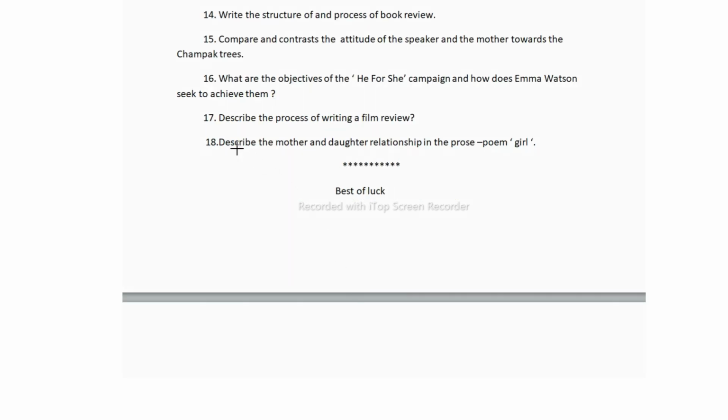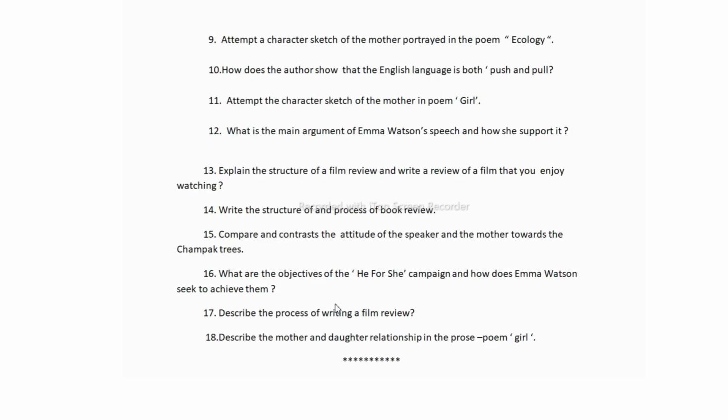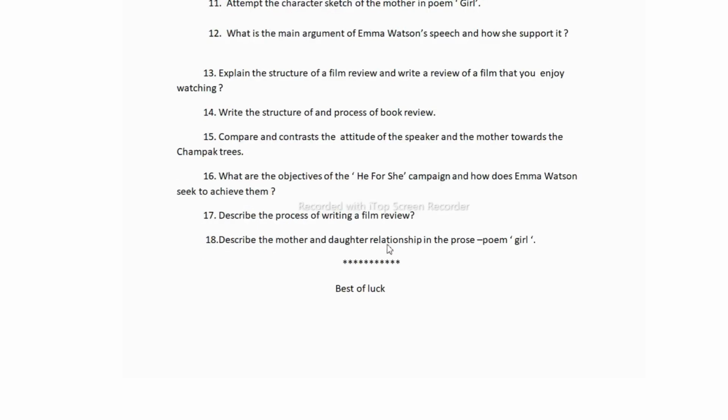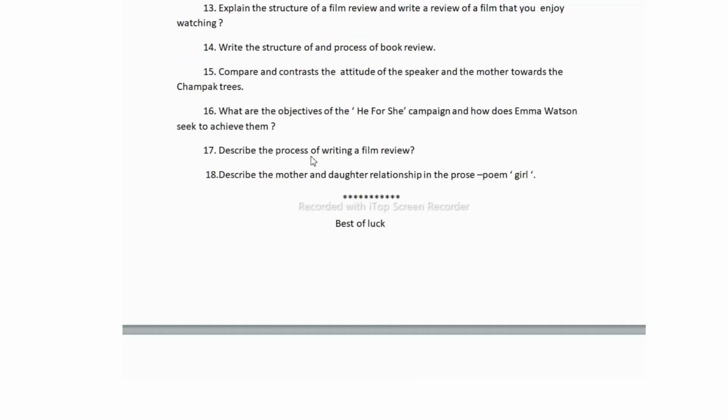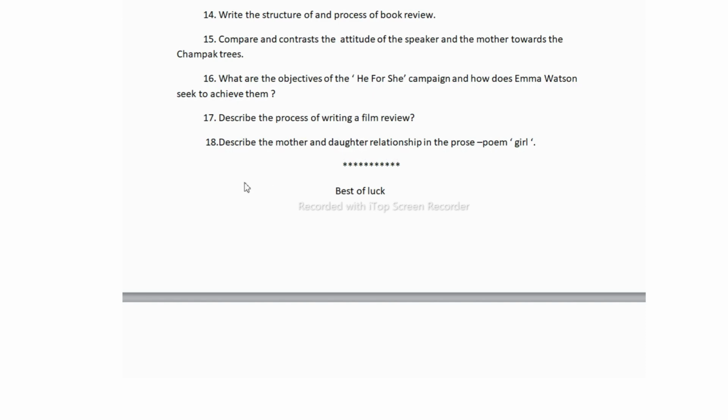Now let us see the 17th question. Here you have to describe the process of writing a film review. Before, we saw that you have to write the structure of the film review and write a film review of a film you have enjoyed. And there they asked the structure and process of the book review. But here in the 17th question, you have to write the process of writing a film review.